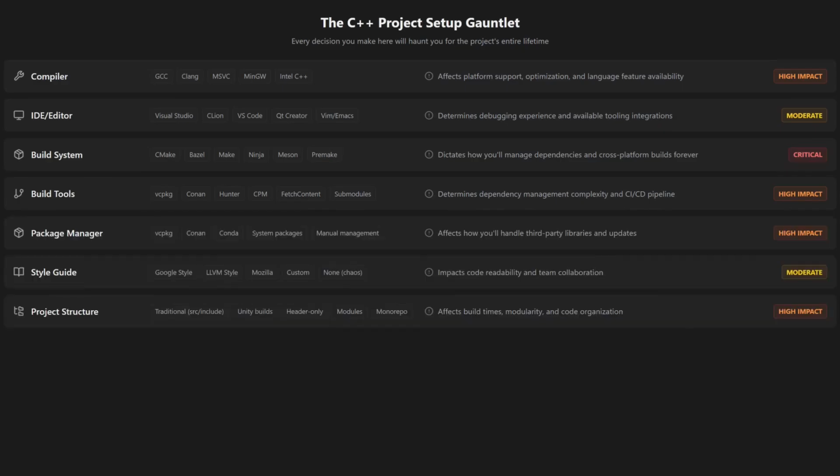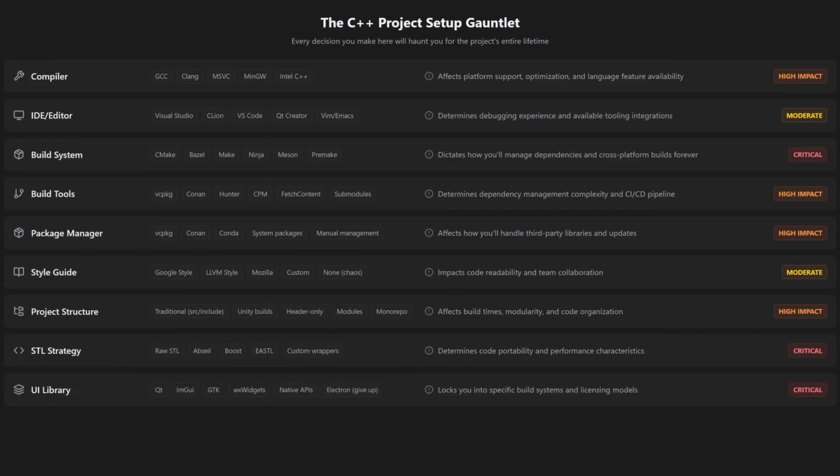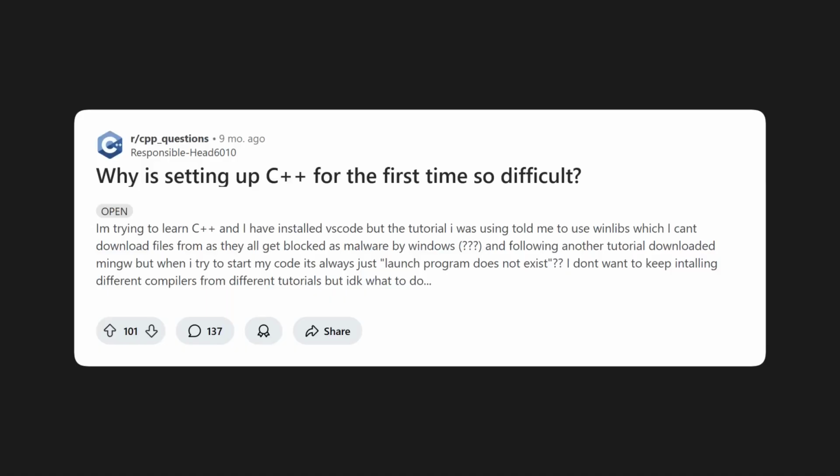How do you structure your project? Do you have standard library wrappers that you're going to carry over from your last project? Or are you going to use third-party libraries? Which libraries are you going to use? You have to make all these critical infrastructure decisions at the beginning of your project that will haunt you for the rest of its lifetime. Starting a new C++ project is incredibly daunting, and you just can't hit the ground running.